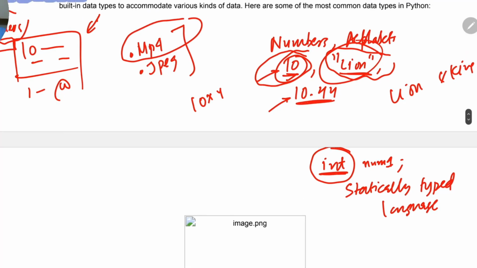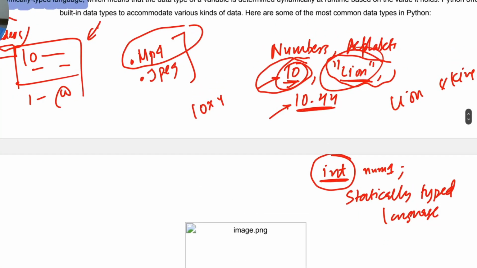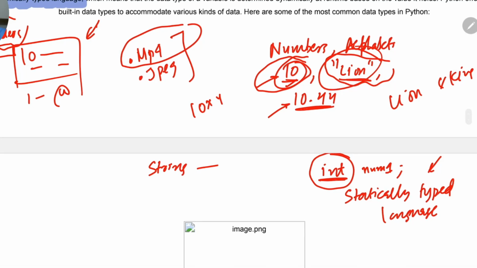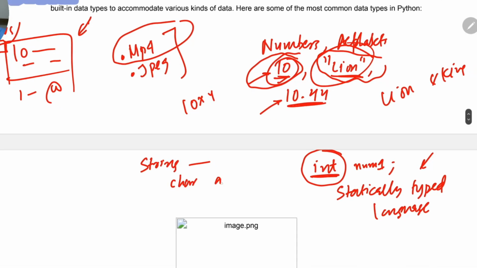Okay, but Python was made in such a way that it is dynamically typed, so that you don't have to mention the type of the variable. From the data itself, it will know the type of the variable. Okay, so it's a dynamically typed language. I also told you statically typed, like C, C++, Java, all these languages are statically typed languages. You have to mention what the variable is that you are using. If you have to use a string, you have to write string like this in Java, or in, for example, C++, you have to write, for example, character array of 10 characters. This is also some sort of string.